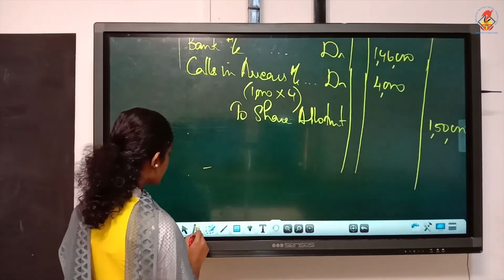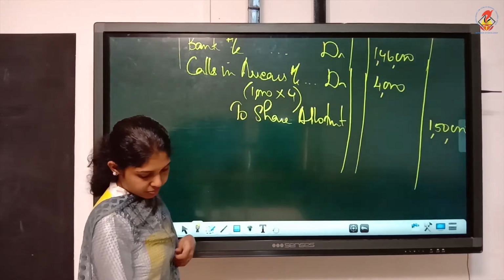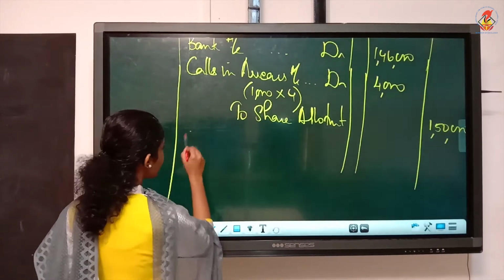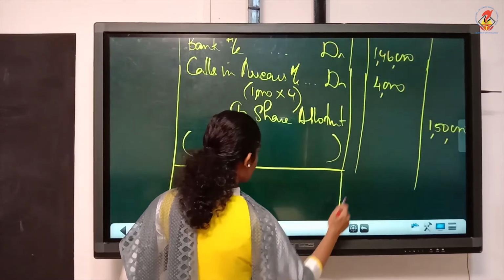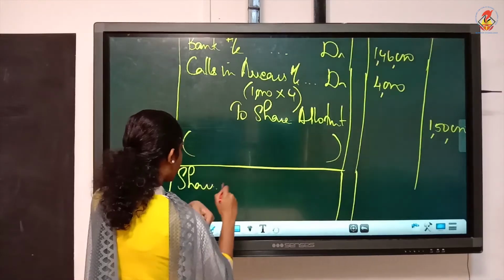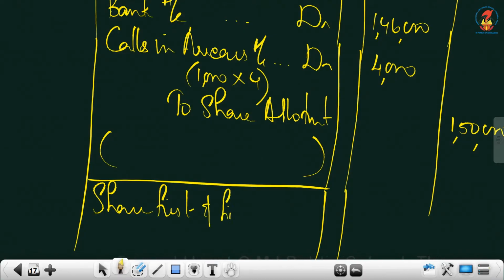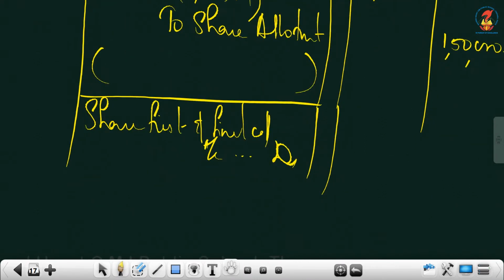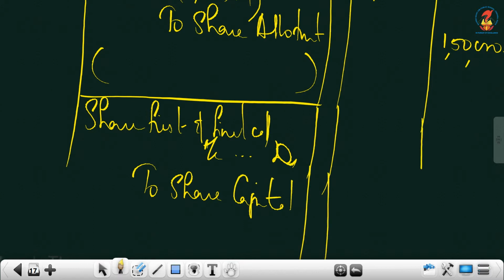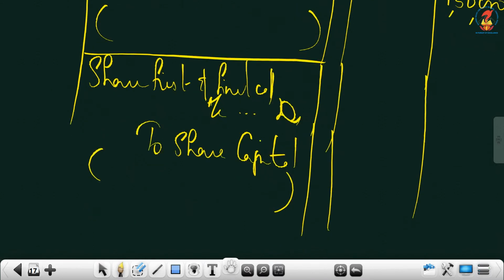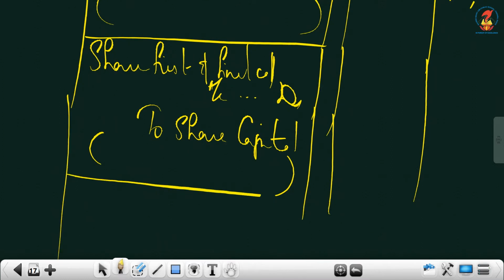The next entry is the first and final call entry. So we'll write the due entry first. There also calls in arrears is there, but that will be opened with the bank account only. So share first and final call account debtor to share capital account. So the calculation will be 37,500 into 3.